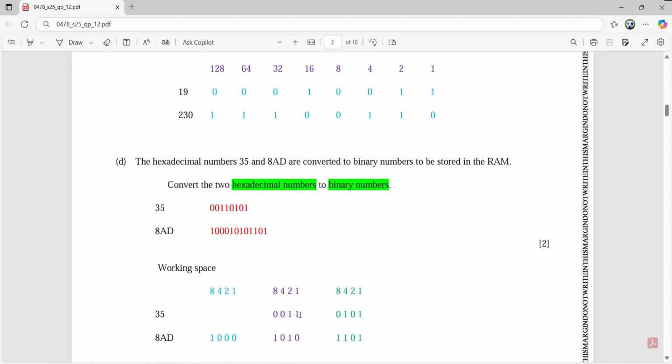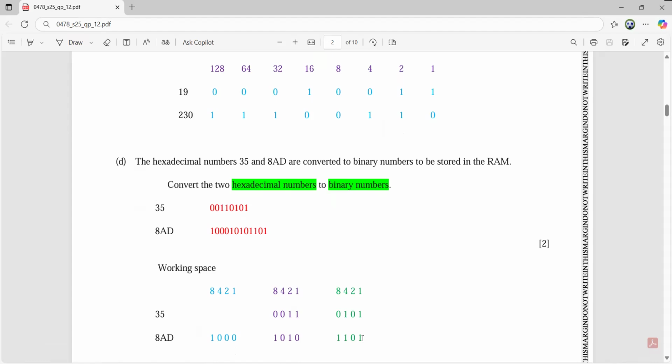So you will make the binary for 3, which is 0011, and the binary for 5, which is 0101, and in this manner this will be your final answer. For 8AD, you will make the binary for 8, which is 1000, the binary for A, which is 10, as 1010, and the binary for D, which is 13, as 1101.